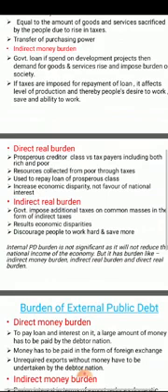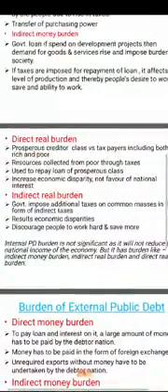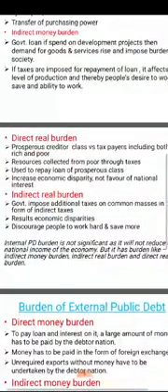And when the government repays the loan of the prosperous class by imposing taxes on the poor people, there would be increased income of the prosperous class, but the income of the poor people will reduce. What will happen then? There is economic disparity, inequality of income between the rich and the poor people, and it will reduce the economic welfare, which is not in favor of national interest. So this is a direct real burden of internal public debt.